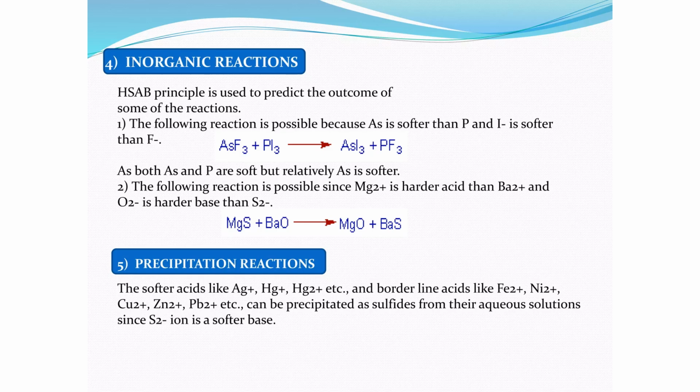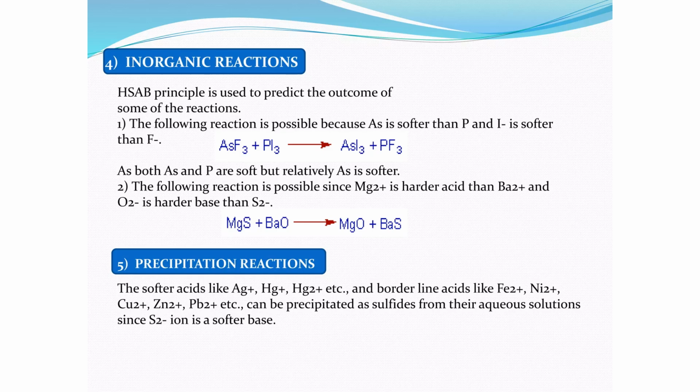So sulfur has lone pairs, which means it is a donor, so it is the base, while barium has a two positive charge, which means it's an acid. So the combination of a soft acid and a soft base results in the formation of barium sulfide, which is a stable product, while the combination of magnesium, a hard acid, with oxygen, a hard base, results in a more stable combination, resulting in the formation of magnesium oxide. Right. Another application of the HSAB concept is precipitation reactions.